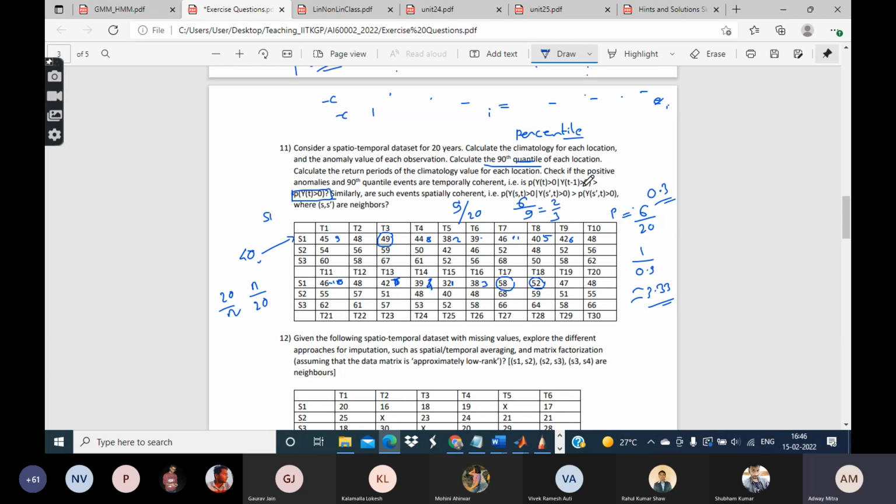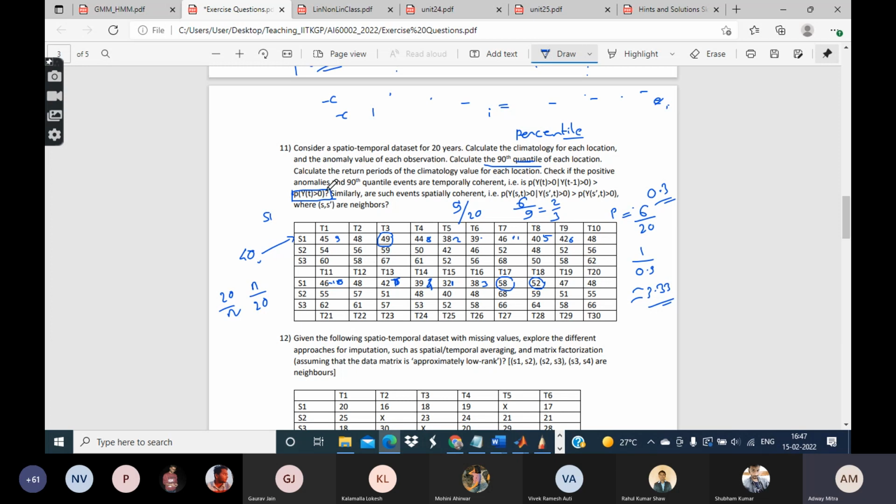It's like saying that if I know that one year already has had a positive anomaly, then the probability that the next year is going to have a positive anomaly is 2/3. But if I do not know any such thing, then for any particular year, the probability of a positive anomaly is only 9 by 20. So that indicates that yes, the positive anomaly events are temporally coherent. That means when one happens, another of them also happens.